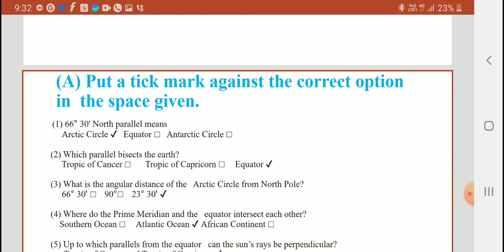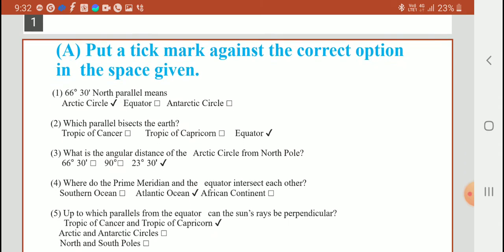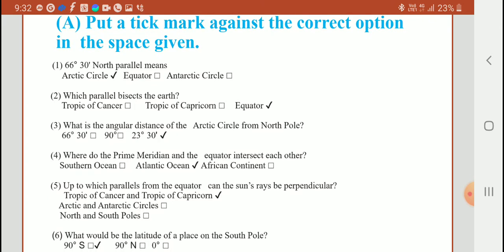Number 1. 66 degree 30 minute north parallel means? Answer: Arctic Circle. Second. Which parallel bisects the earth? Answer: Equator. What is the angular distance of the Arctic Circle from the North Pole? Answer: 23 degree 30 minute.